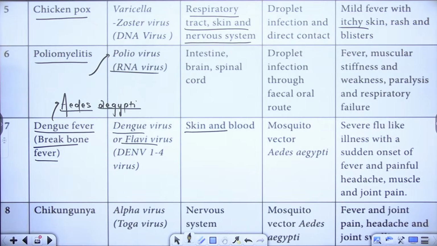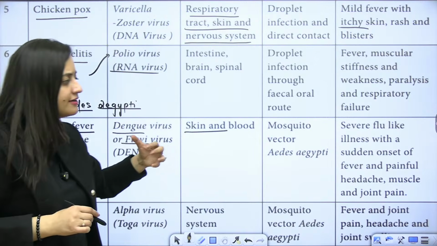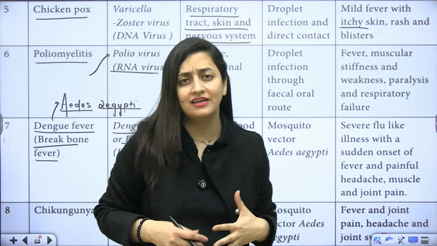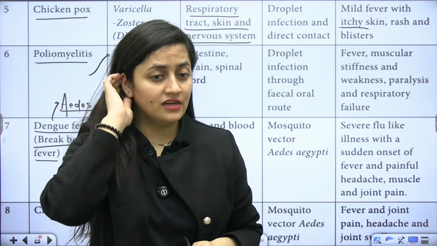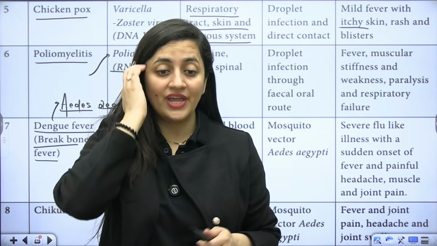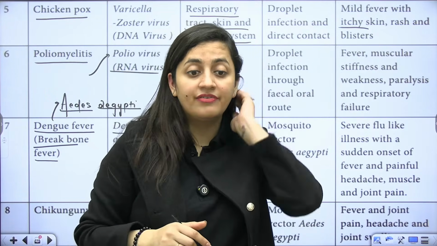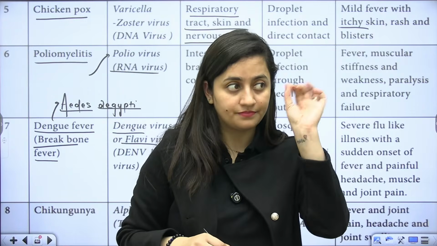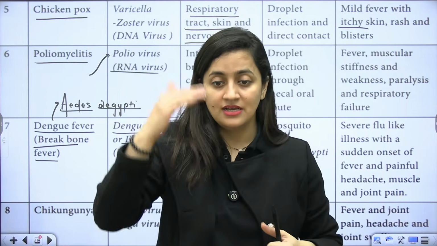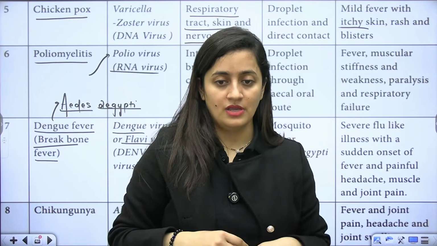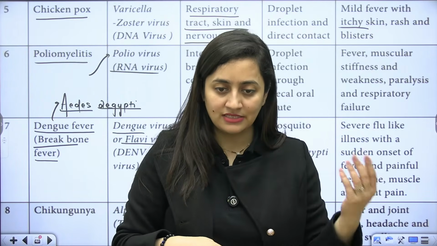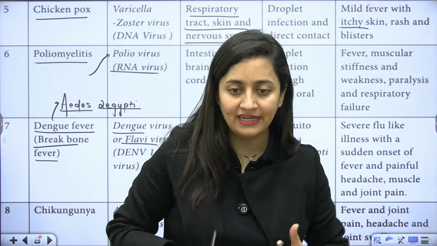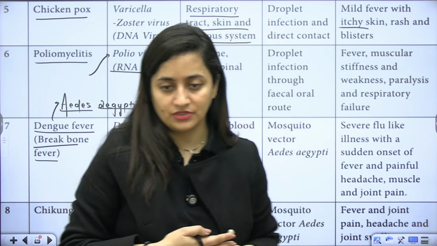So it is a flu-like illness, with sudden onset of fever, painful headache, muscle and joint pain. That person is not able to eat anything, and weakness will be there. In severe cases, because of this virus, the platelet count comes down, and if it is too low, it can even result in the death of a person.